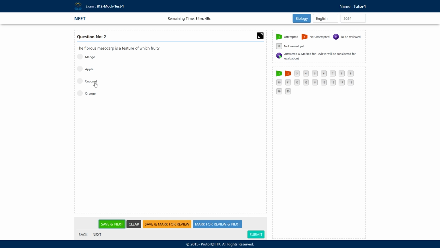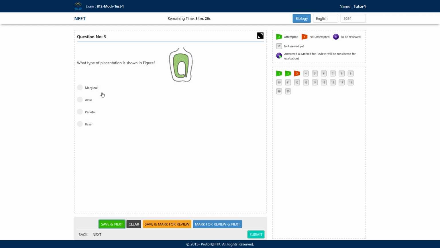So here the answer will be option C. Coconut consists of a fibrous mesocarp. Mango consists of a fleshy mesocarp. Okay, so mesocarp is what you eat here. So mango and coconut, they both are drupe, and apple and orange are some other kind of fruits.